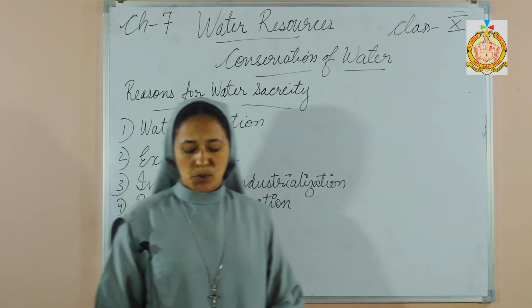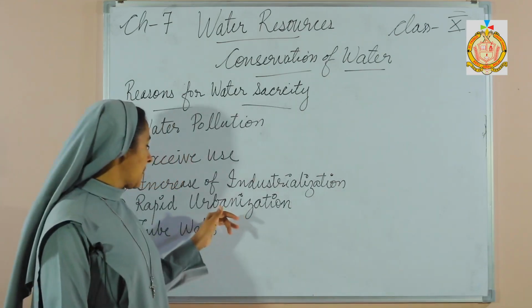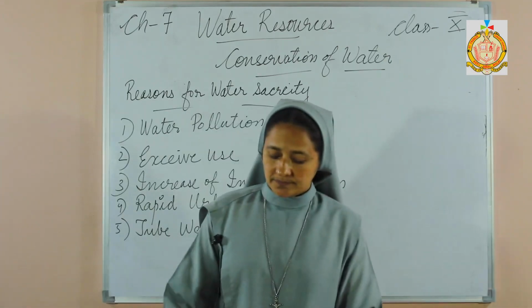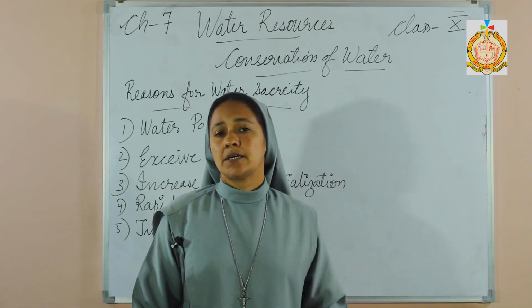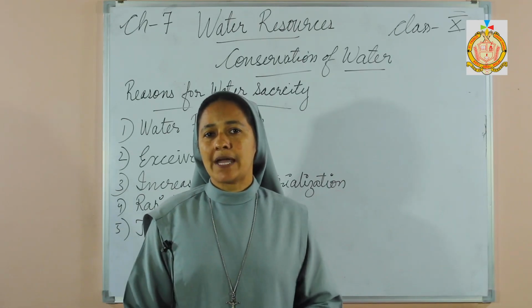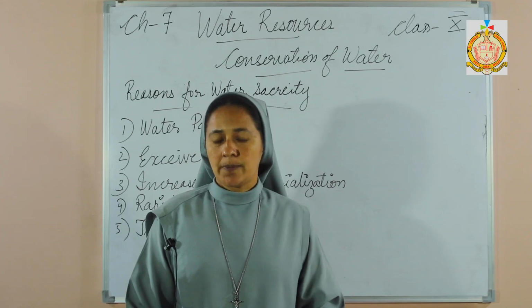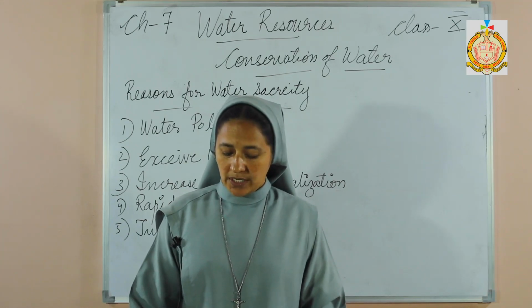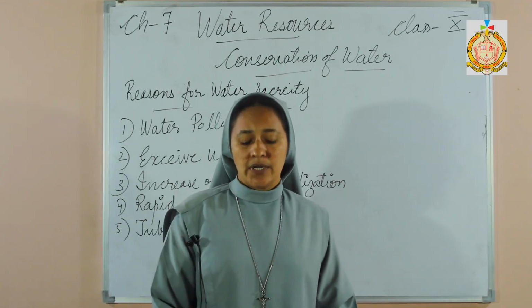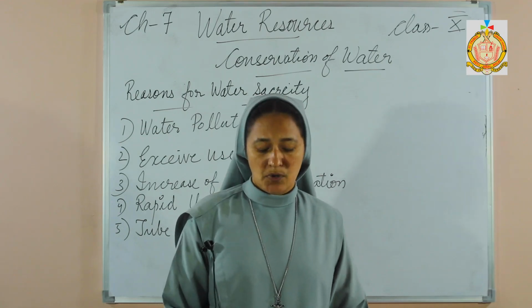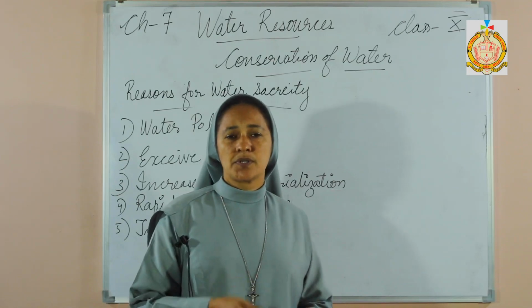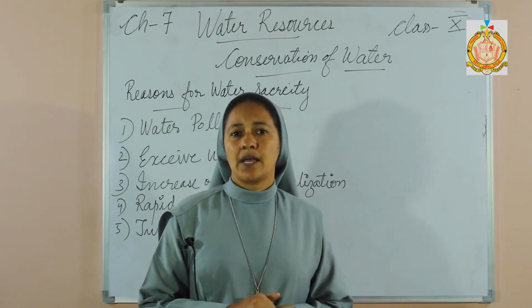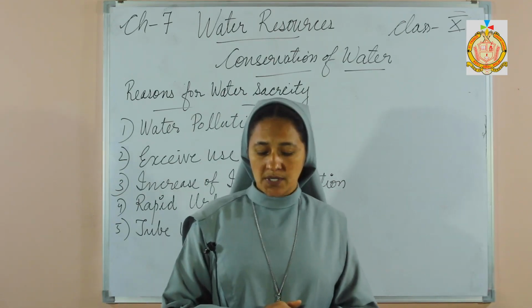Then the use of tube wells for domestic purposes. Now we know that tube wells go very deep to get water. So what happens is that the ordinary wells get very little water, and now the people in Chennai are also facing a lot of problems because of the tube wells, and they are facing scarcity of water because of the tube wells.